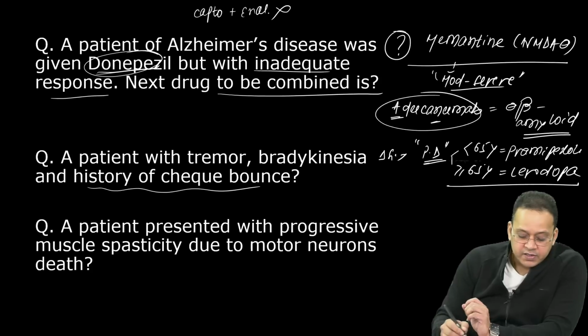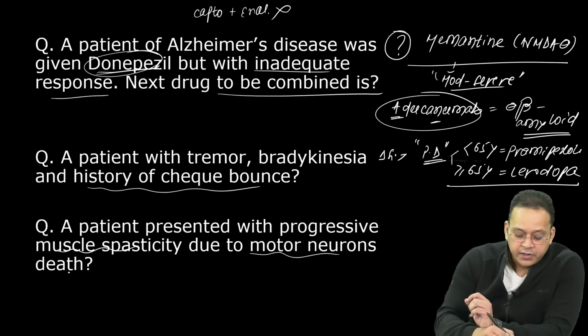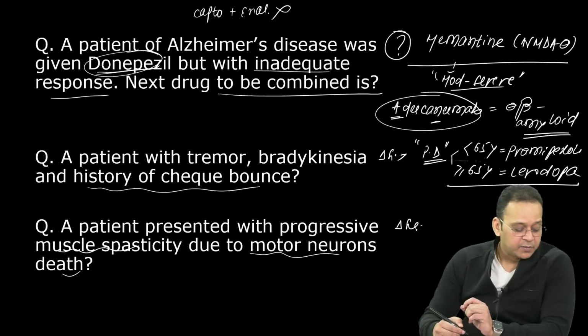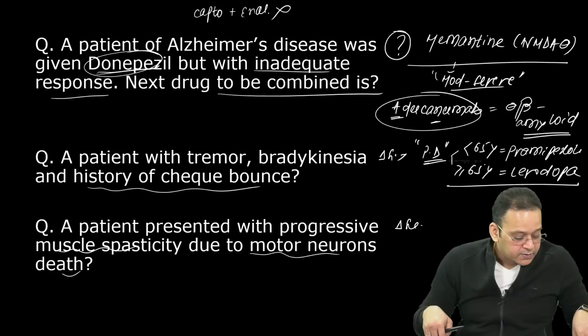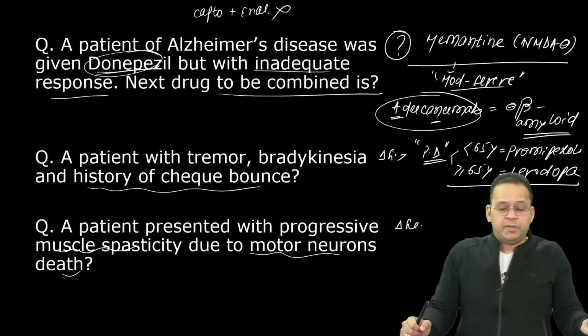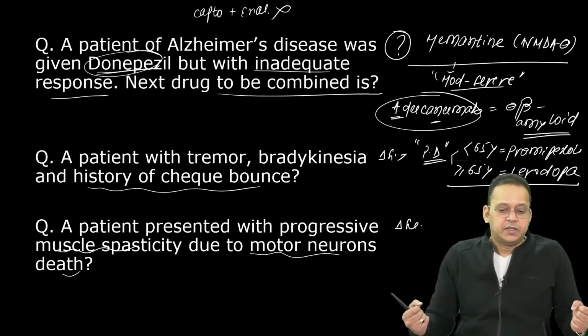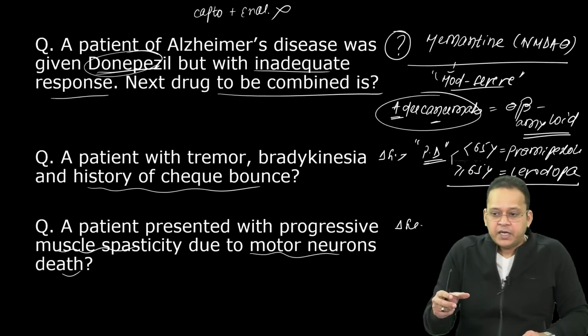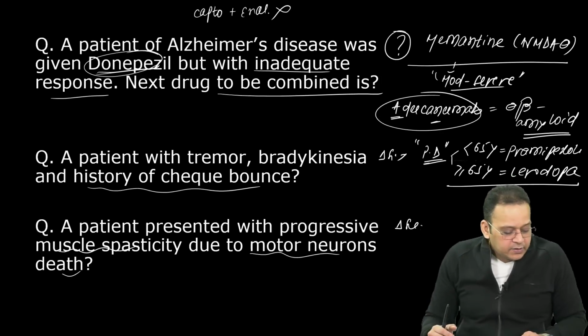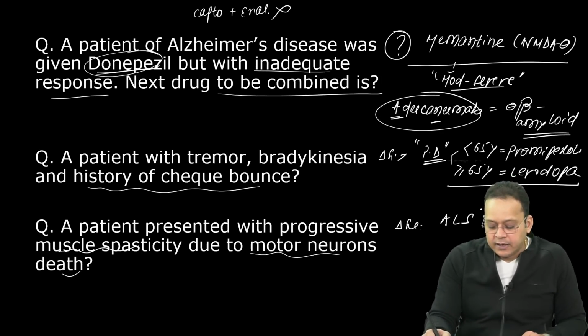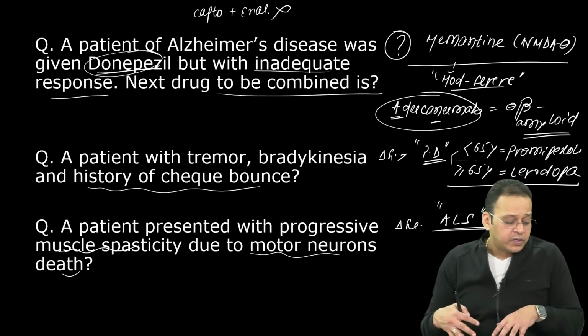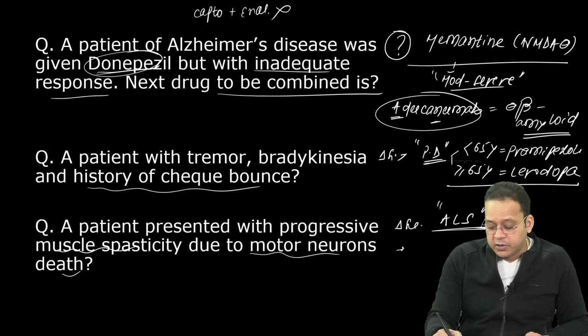Next, a patient presented with progressive muscle spasticity due to motor neuron death. What is the diagnosis? The patient says my muscles have become stiff, my legs have become stiff, I can't walk, I drag my feet, I can't bend my arms. Suppose drinking water, how will you drink? He can't drink water, right? So what is the diagnosis? Very good. The diagnosis is ALS, amyotrophic lateral sclerosis. So whenever it is about muscle spasticity, there are two drugs, riluzole and edaravone.